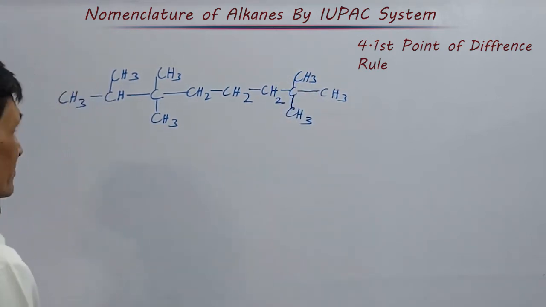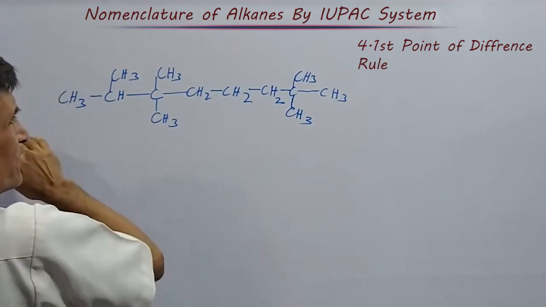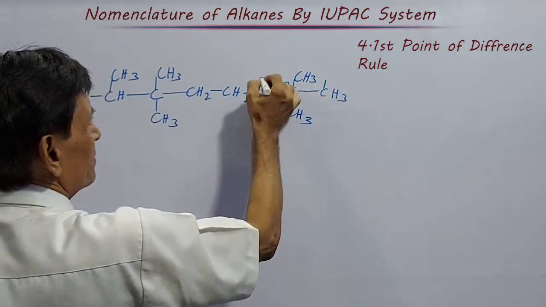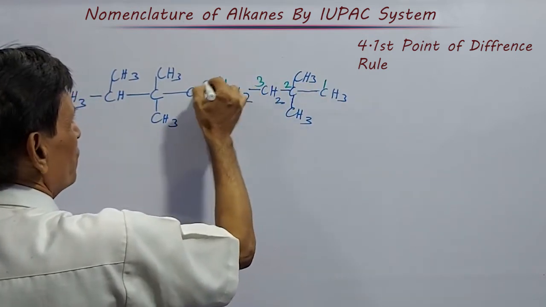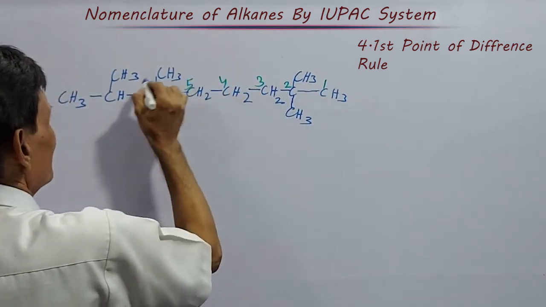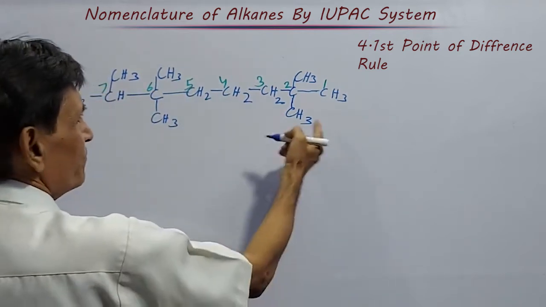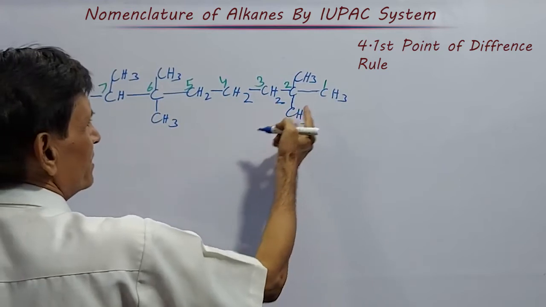First, we start numbering from this side here: 1, 2, 3, 4, 5, 6, 7, 8. Then in the first set of locants, what is coming here?